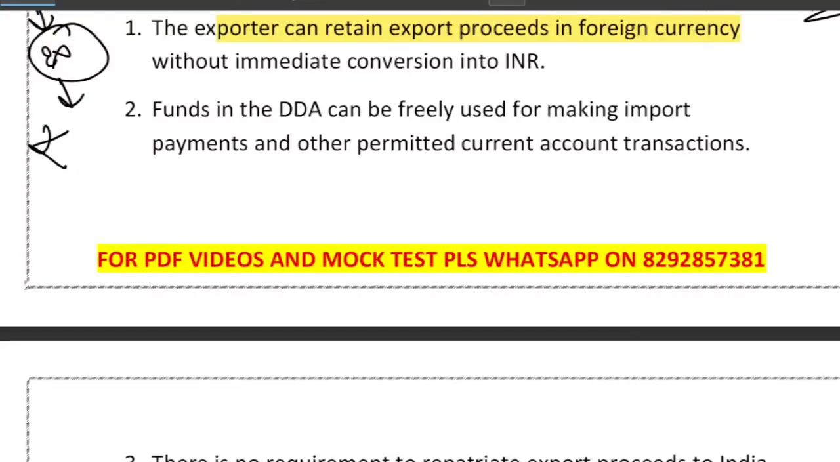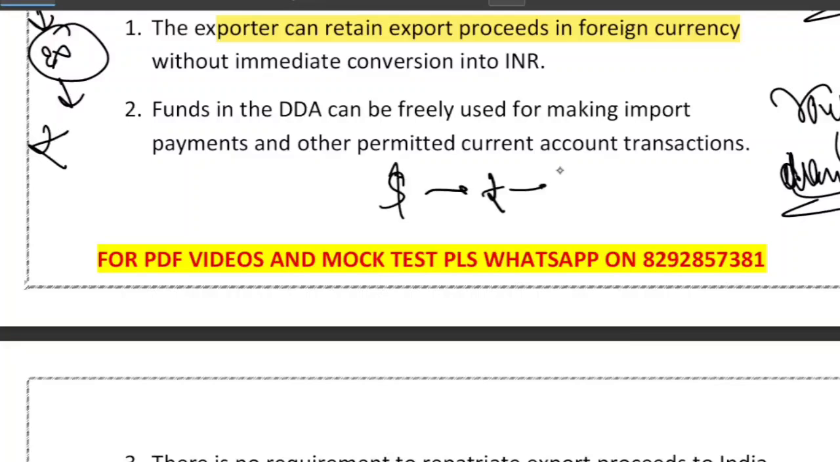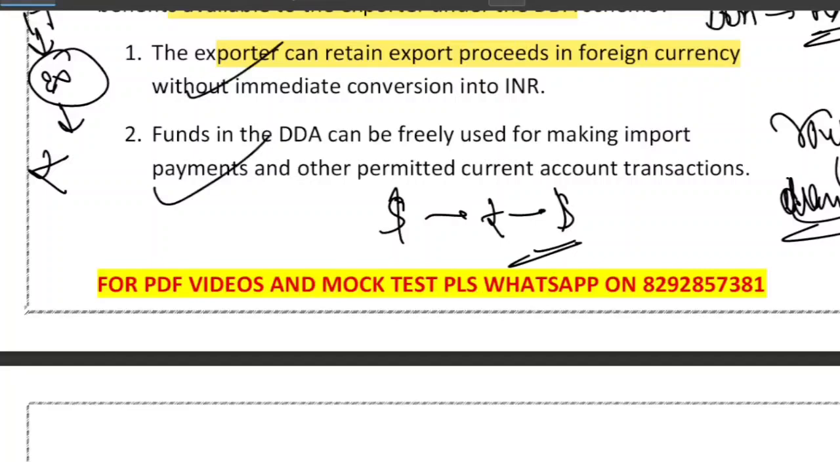Now, statement number 2, that funds can be used for import payment and permitted current account expenses. Absolutely right. Exporters often import rough diamonds, right? So instead of converting dollars to rupees and back to dollars again, they directly pay in foreign currency from the DDA. This saves time, charges and paperwork. So no need to convert this dollar into rupee and then to dollar, right? So it saves time, charges and paperwork. Yes, correct. So 1 and 2 are absolutely correct.